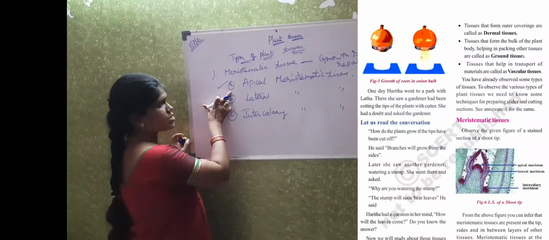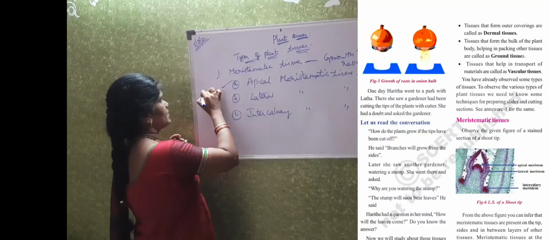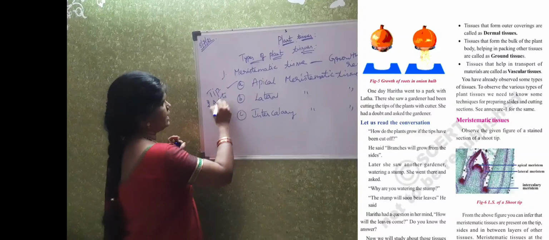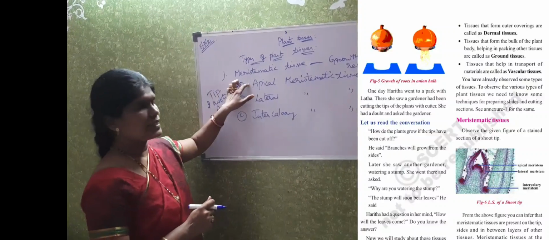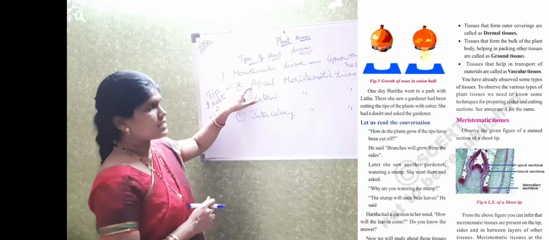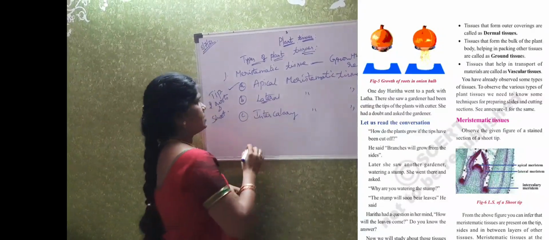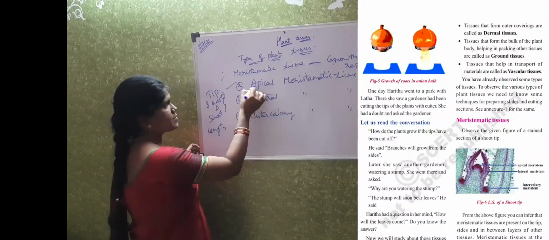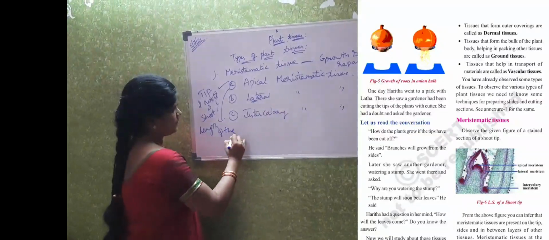Apical meristematic tissue is nothing but the tissue which is present at the tips of roots and shoots. At the growing points, like tips, the tissue which is present at the tips of the plant is nothing but the apical meristematic tissue. So this apical meristematic tissue will increase the length of the plant.